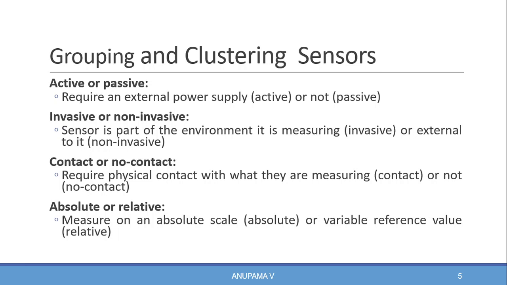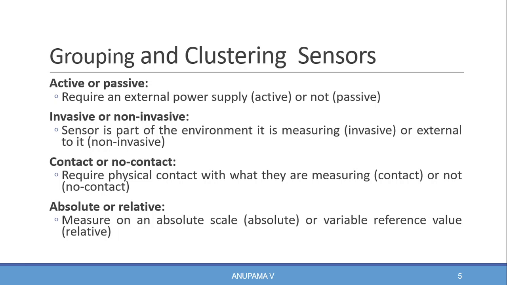Active or passive. Sensors can be categorized based on whether they produce an energy output and typically require an external power supply to activate, or whether they simply receive energy and typically require no external power supply. That is, if they require an external power supply, they are active sensors. If they don't require an external power supply or they are battery operated, then it is a passive sensor.